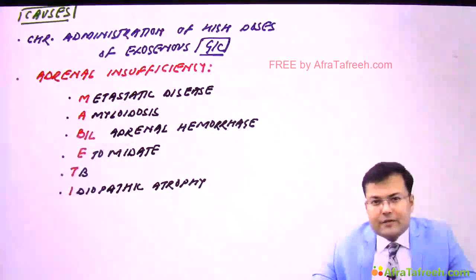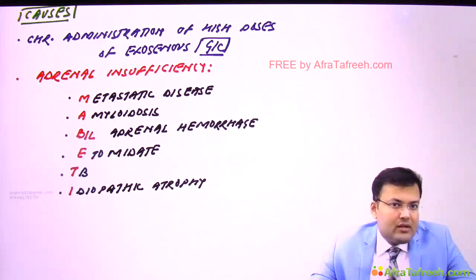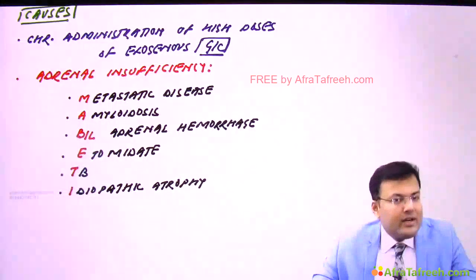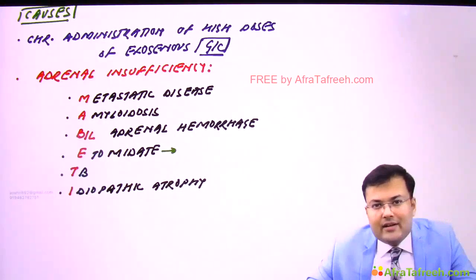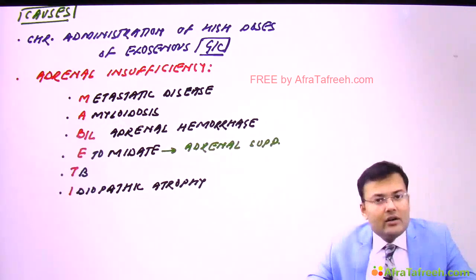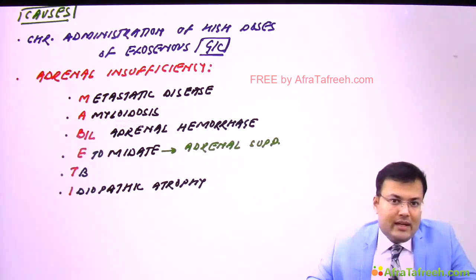So it can occur because of metastatic disease to adrenal, or patient is having amyloidosis, patient is having bilateral adrenal hemorrhage. If patient is receiving etomidate during anesthesia, what is the effect of this etomidate? It is going to cause adrenal suppression. So this etomidate, it can cause adrenal suppression. In India, tuberculosis is also one of the common causes of adrenal insufficiency, or sometimes there is idiopathic atrophy.